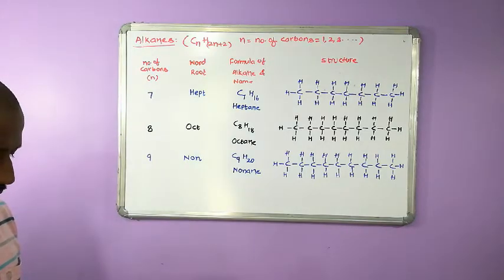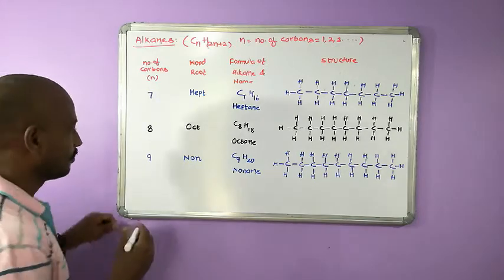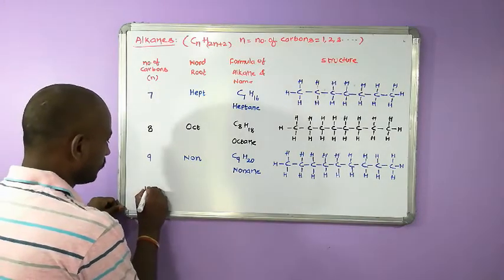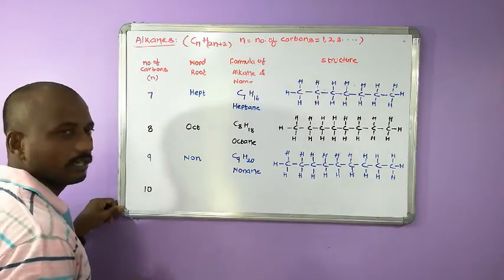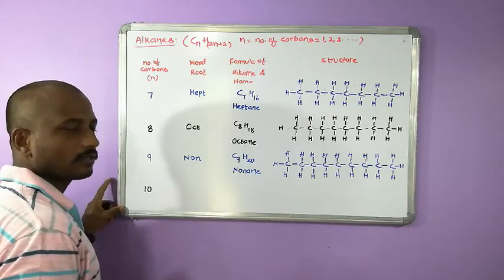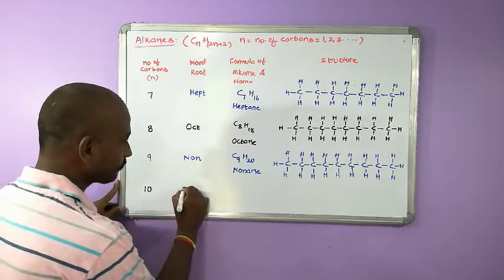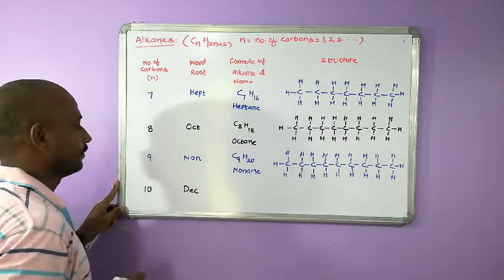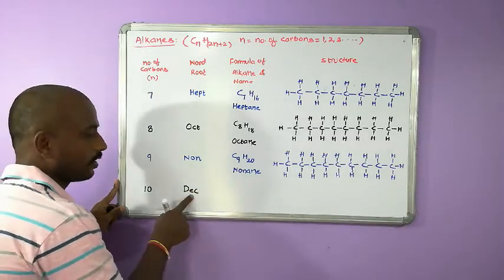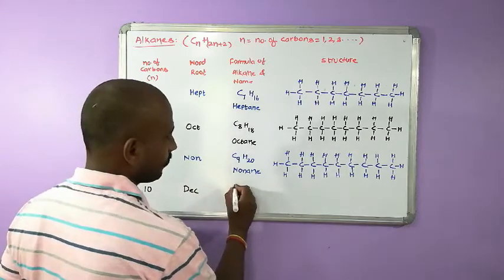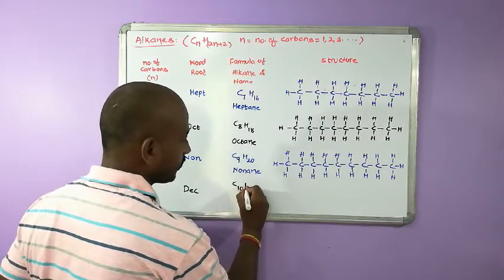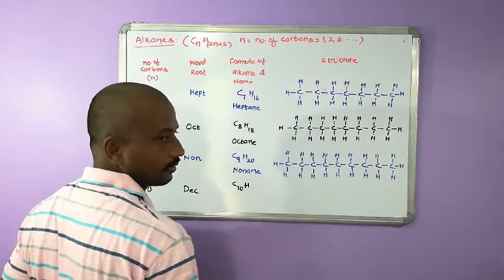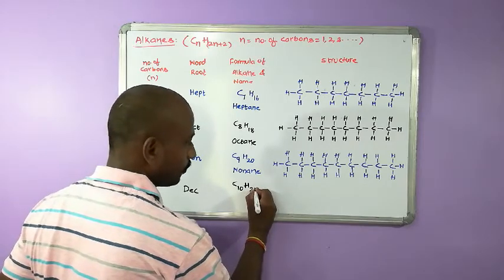I am not going to give the structure for the last compound, that is 10 carbons. Up to 9 I will teach. Then 10 carbons, dec, D-E-C, dec. Okay, 10 carbons are there. The word root is dec. The formula is C10H22.